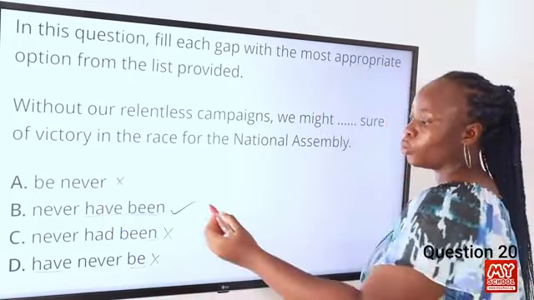Question 23. From the options lettered A to D, choose the option that is most nearly opposite in meaning to the underlined word. My father is parsimonious. Parsimonious is the underlined word, and parsimonious means unwilling to spend money or use resources. So in this case, we have to look at each of the following options to see which one of them is opposite in meaning to that word.